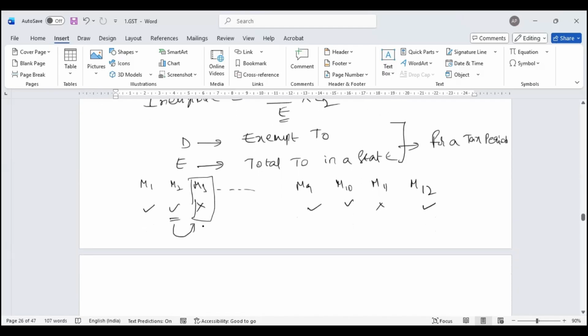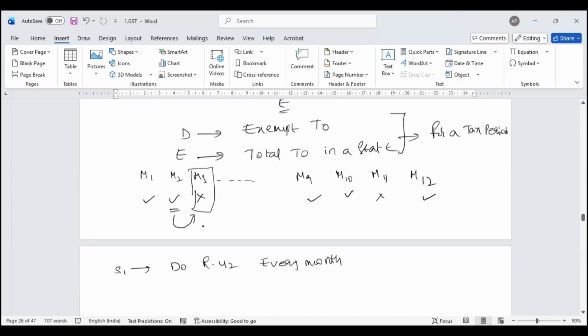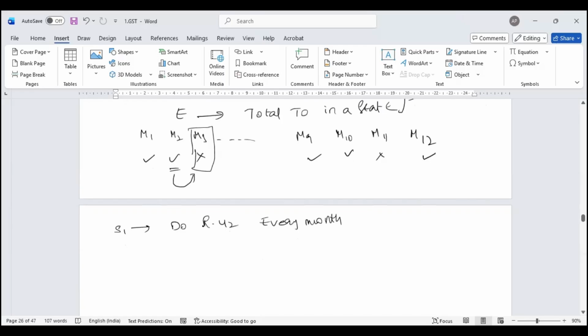Now, this is what I do. Step 1, do Rule 42 calculation every month. Step 2, if turnover is not available for a particular tax period, look for the previous tax period.